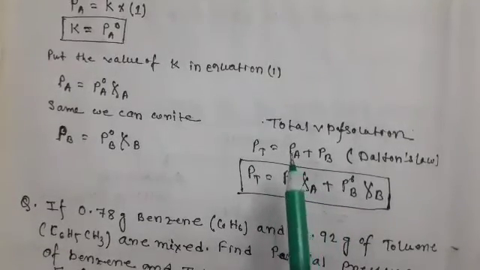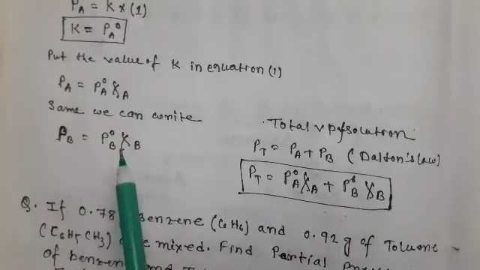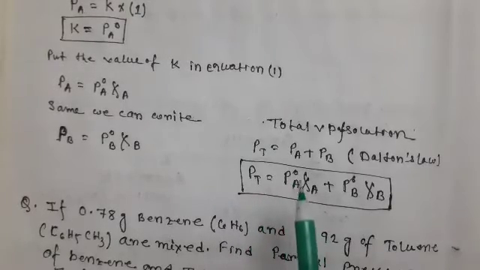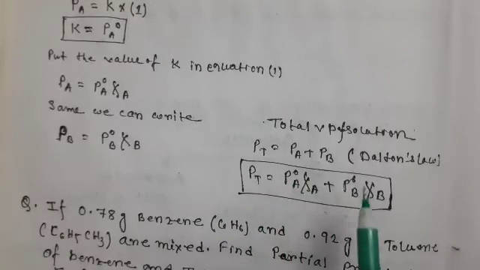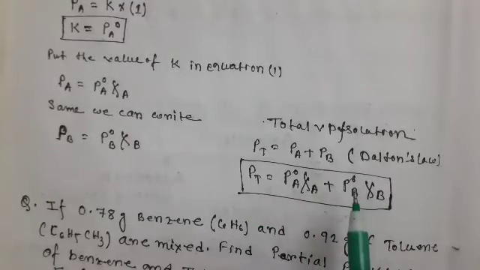Pt is equal to Pa plus Pb. We know that Pa is equal to P naught A zeta A and Pb is equal to P naught B zeta B. We put these values in this equation, that is Pt is equal to P naught A zeta A plus P naught B zeta B.